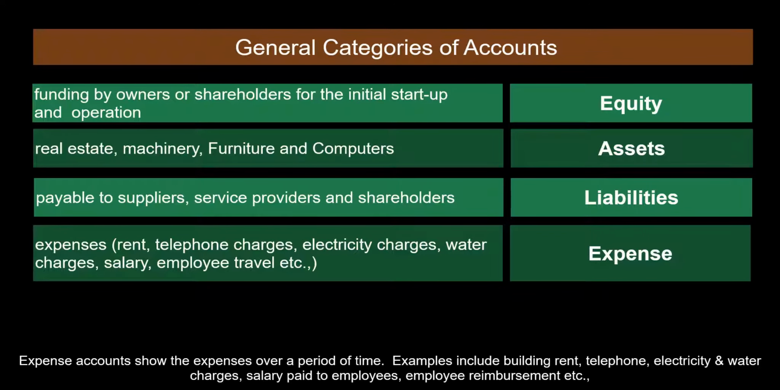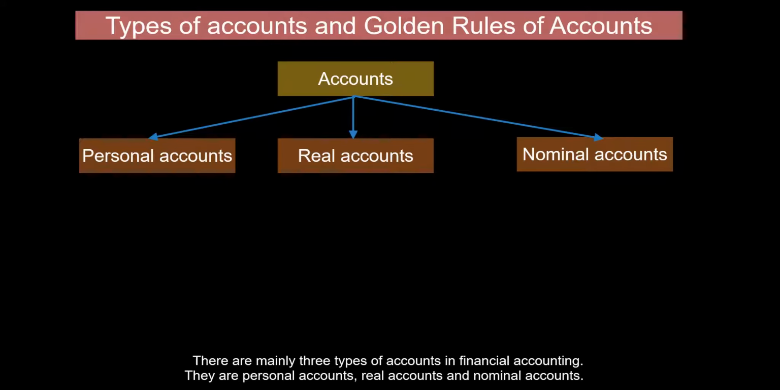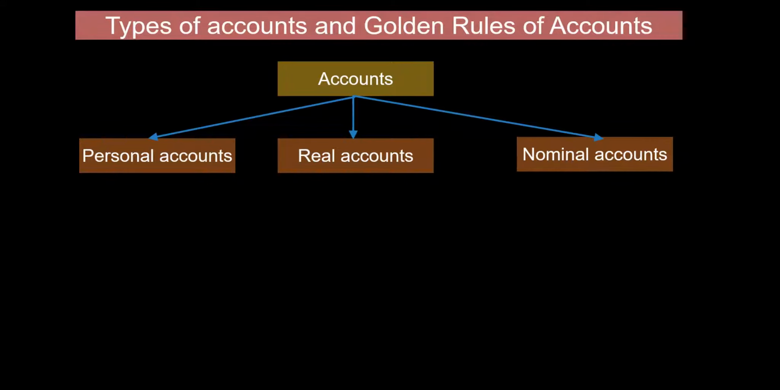Expense accounts show the expenses over a period of time. Examples include building rent, telephone, electricity and water charges, salary paid to employees, employee reimbursement, etc. Income accounts record the revenues earned by the enterprise. There are mainly three types of accounts in financial accounting. They are personal accounts, real accounts, and nominal accounts.